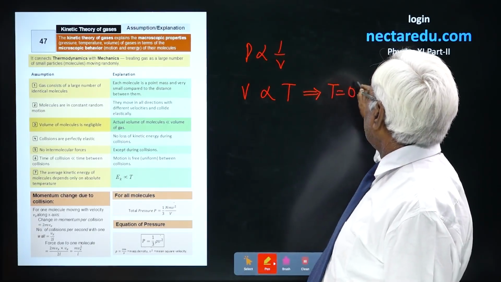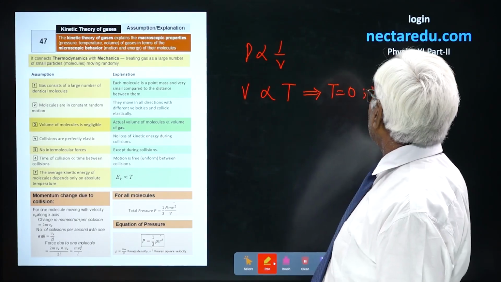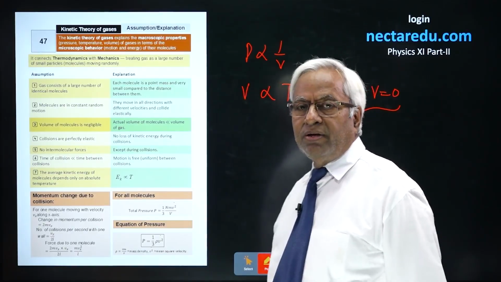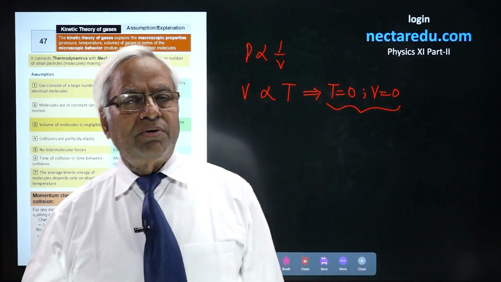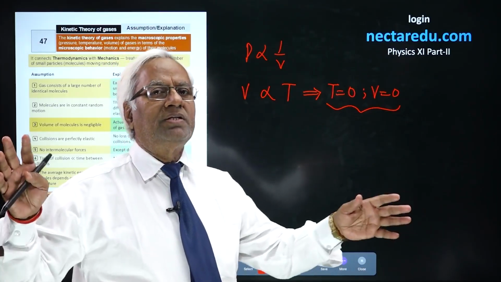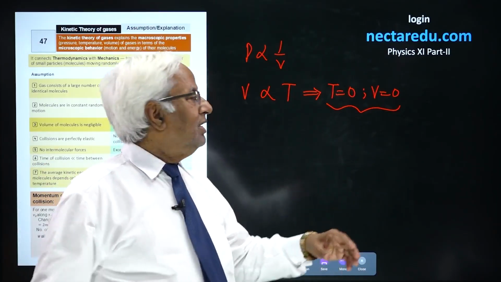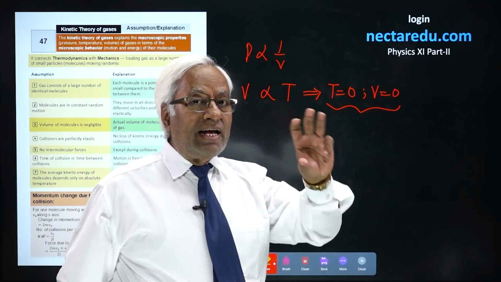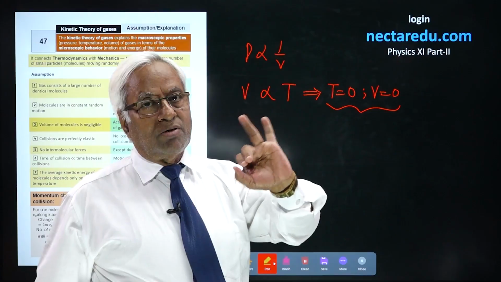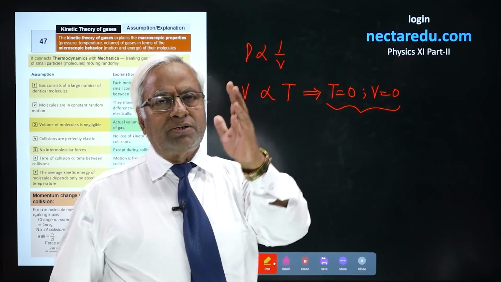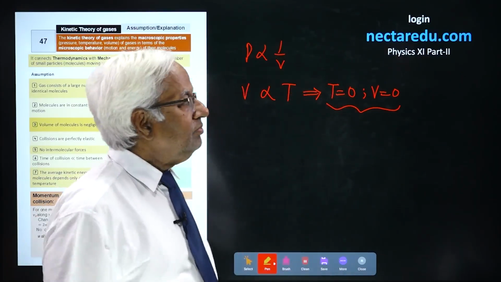When you consider T equal to 0, it gives V equal to 0, and 0 volume means no existence. It says that at 0 Kelvin, the volume of the gases will cease to be. It means the conventional gas laws, Boyle's law, Charles law, pressure law, are not in a position to define what is absolute 0.